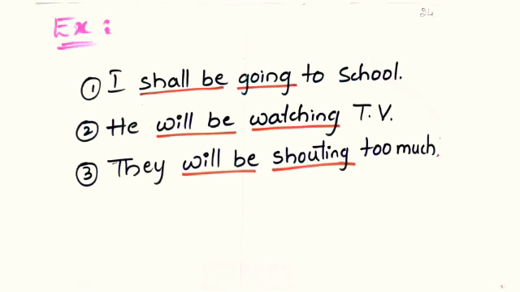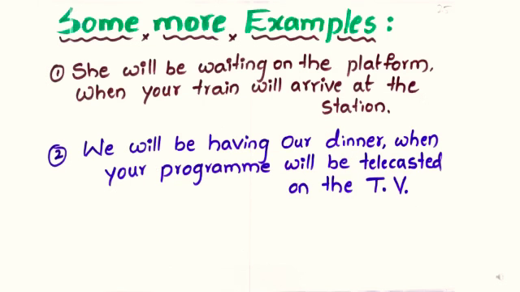Let us see some examples. I shall be going to school. He will be watching TV. They will be shouting too much. Here we see some more examples. She will be waiting on the platform when your train will arrive at the station. We will be having our dinner when your program will be telecasted on the TV.